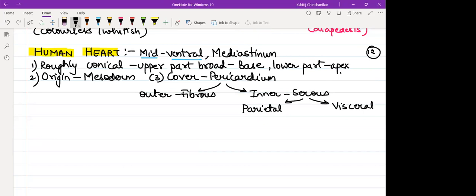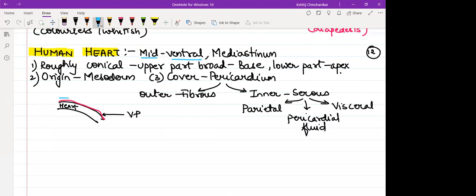If I consider this as the wall of the heart, this is a part of the heart. So very fused to this wall is the innermost layer, that is visceral pericardium. There is a gap between parietal and visceral which is filled with pericardial fluid that will act as a lubricant because the heart is continuously pumping.